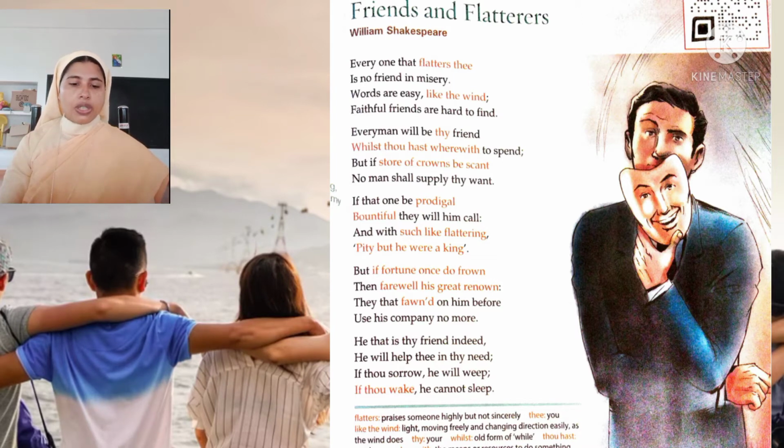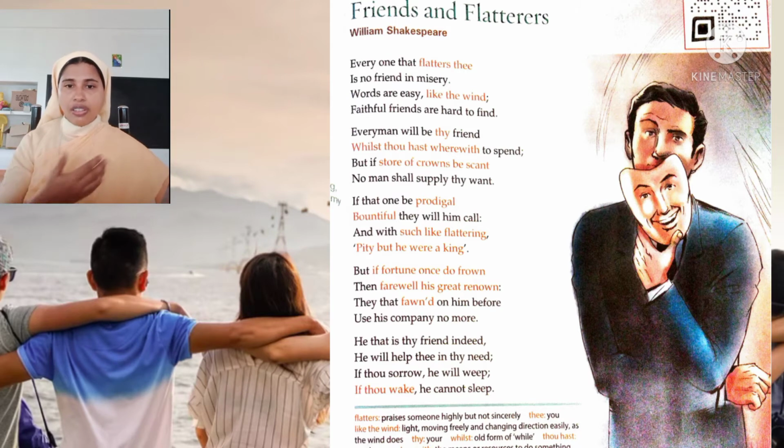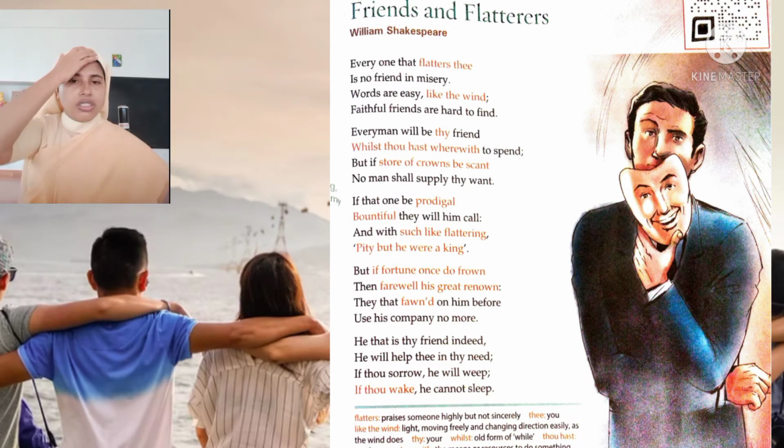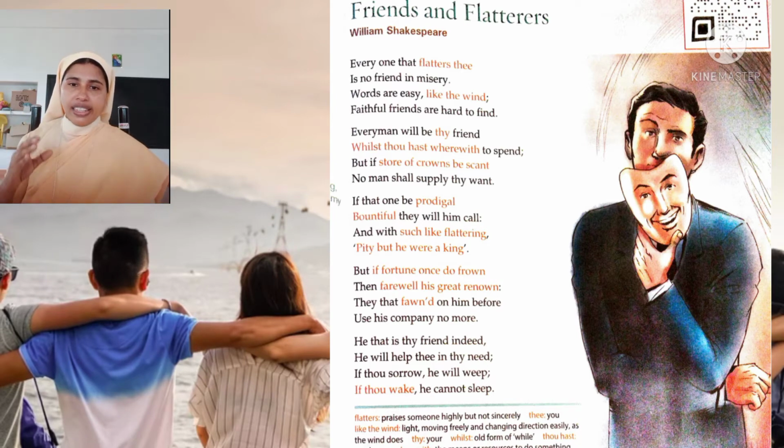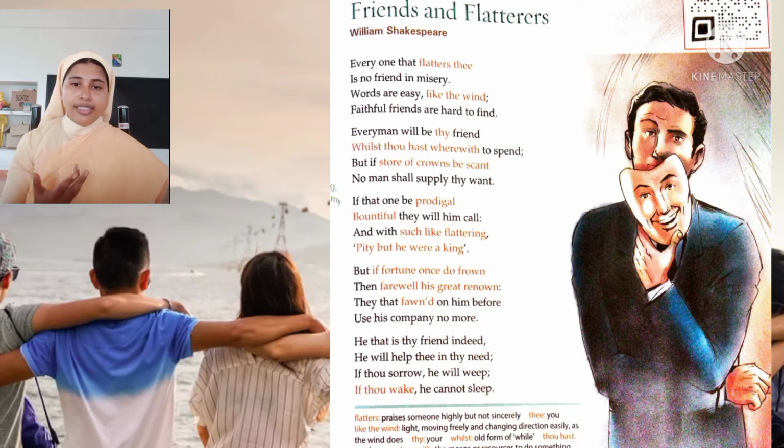Words are easy. We can use words. It's easy to say. We can use a number of words like the wind. What is the feature of wind? It comes from somewhere and immediately it disappears, and it doesn't have any particular intention or aim. Likewise, the person who uses a number of words may not be using them with an intention.